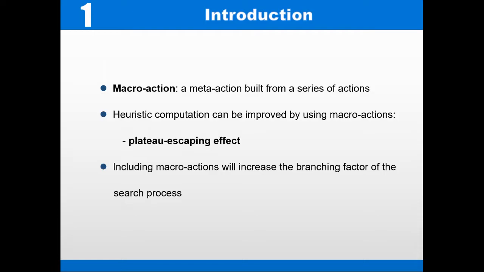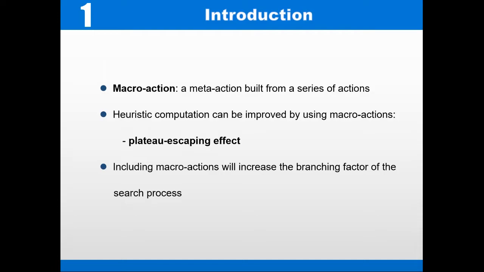The heuristic computation process can be improved by using macro actions because of the plateau escaping effect. A plateau is encountered during heuristic computation when the planner cannot find any successor states with strictly better heuristic values. The planner usually has to do exhaustive search in order to find an exit to the plateau, and this is a very expensive process. By using macro actions, the planner would be able to jump ahead and find an exit to the plateau in a shorter period of time.